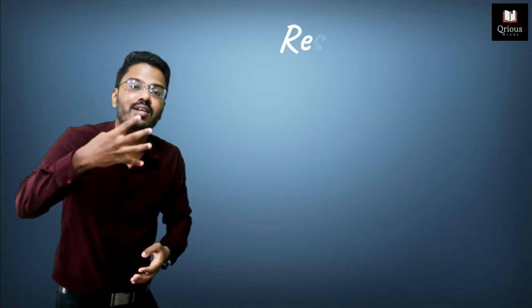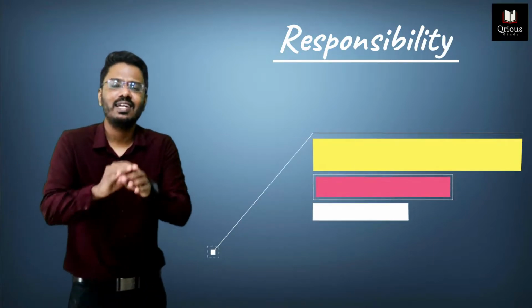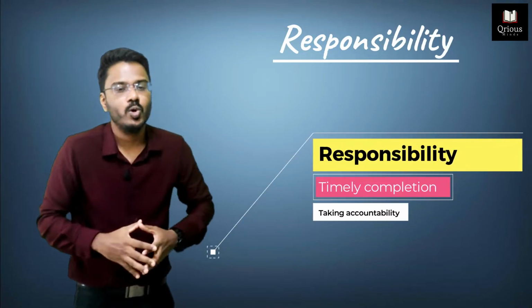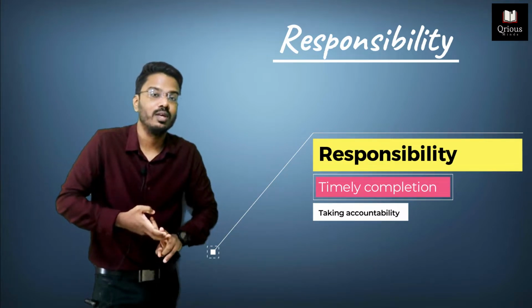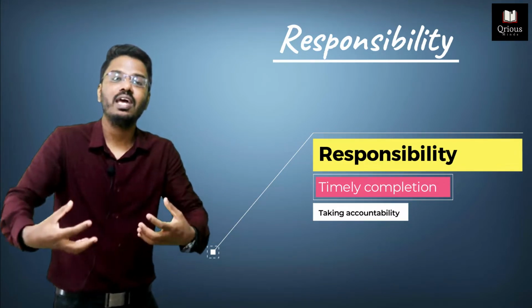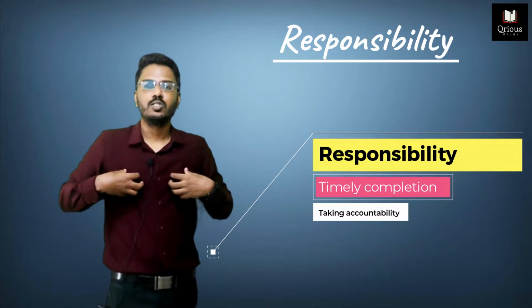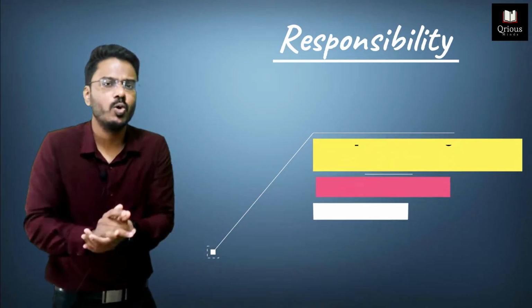And after objectivity, we come to the last and the fourth principle, and that is called responsibility. Getting the job done in a timely way, in a correct way, is what responsibility implies. And responsibility also implies one more thing: taking accountability for one's own job. Let's take a scenario.